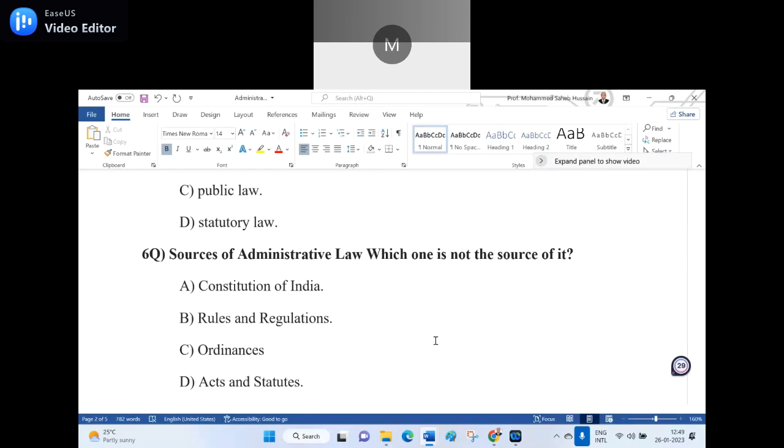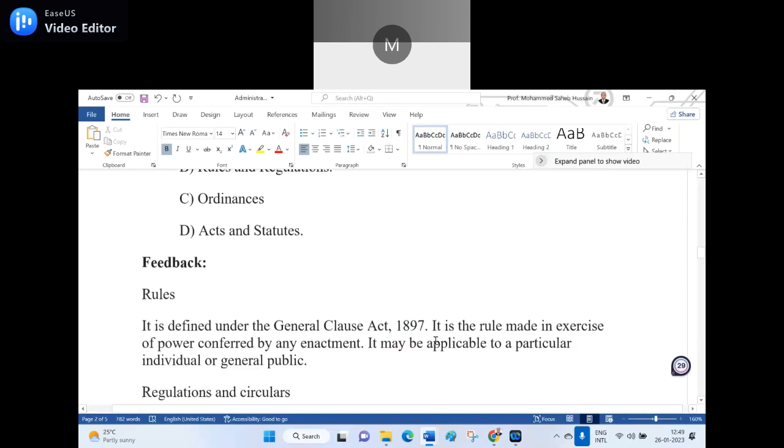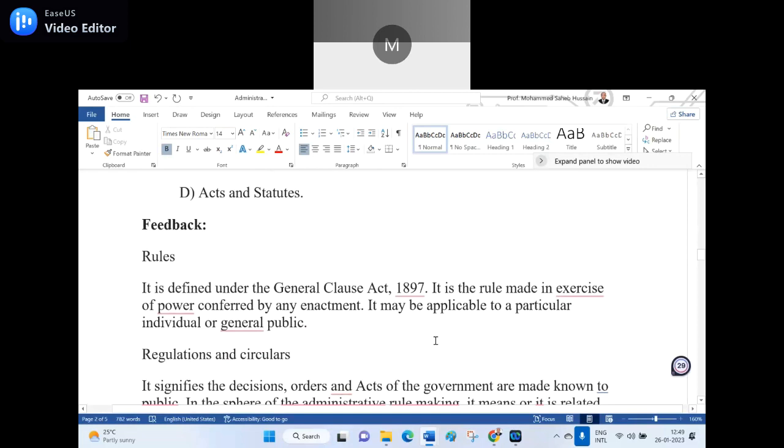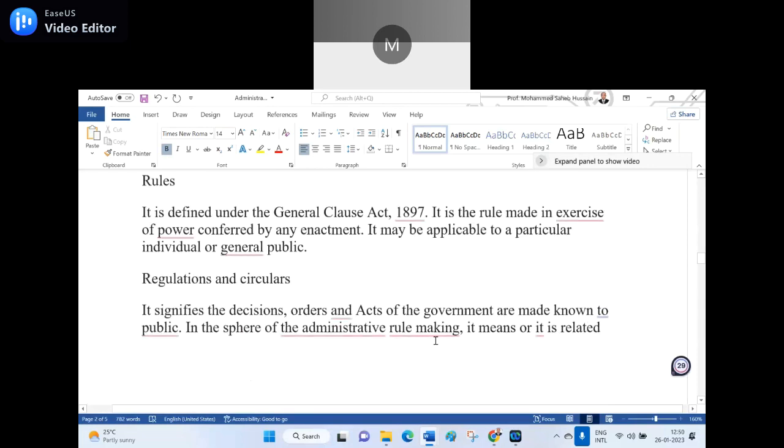Rules are separate, and rules and circulars are separate. So you have to choose from the options only. No assumption, no presumption. So B is wrong. Rules are different. Here is the feedback I have given. Rules are defined under the General Clauses Act 1897. It is a rule made in exercise of powers conferred by any enactment. It may be applicable to particular individuals or the general public. Regulations and circulars signify the decisions, orders, and acts of the government made known to the public in the sphere of administrative lawmaking.